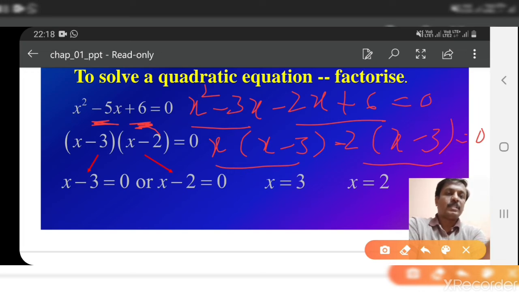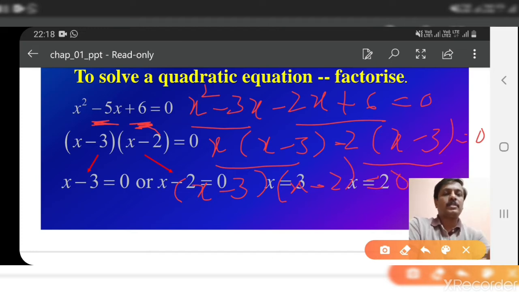So in the first term, if we take x minus 3 common, then x remains. In the next term, if we take x minus 3 common, then minus 2 remains. So x minus 3 into x minus 2 is equal to 0. This is how we find the factors.